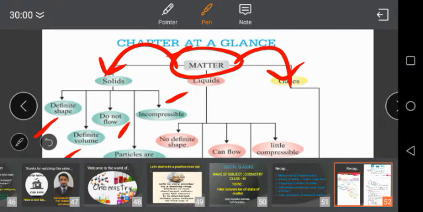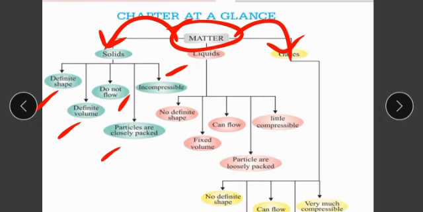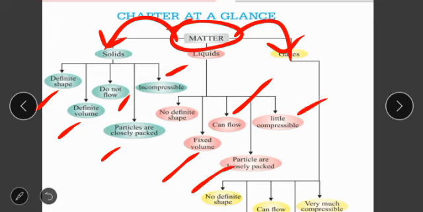Whereas if we discuss liquid, it has no definite shape, there is no fixed volume, it can flow, it is a little compressible in nature, and its particles are loosely packed.